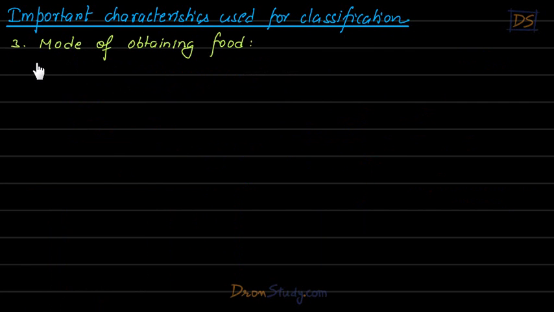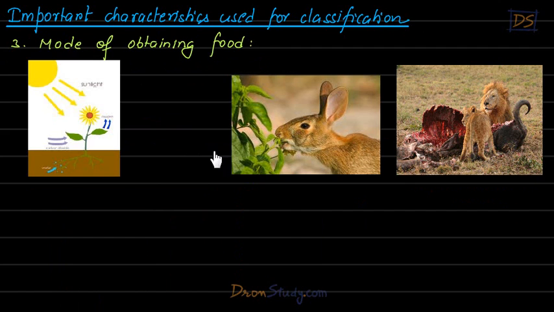Now the third important property which is used for classification is mode of obtaining food, students. For example, let us take these three organisms. Here we have plants. Here you can see we have a rabbit. Then here we have a lion, students. See, this plant is making its food from sunlight.